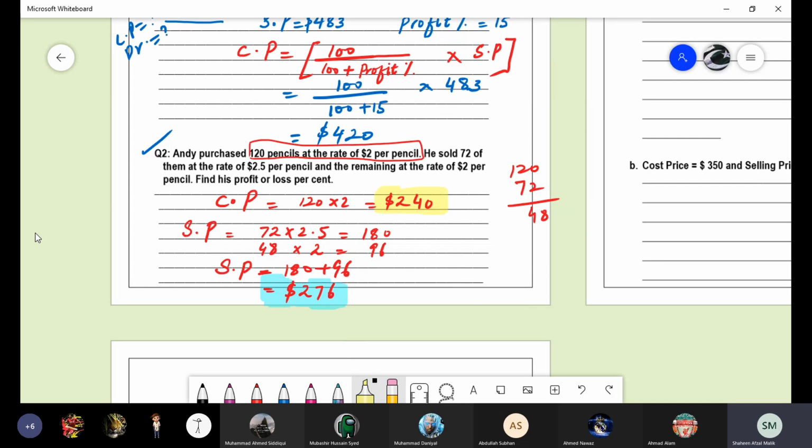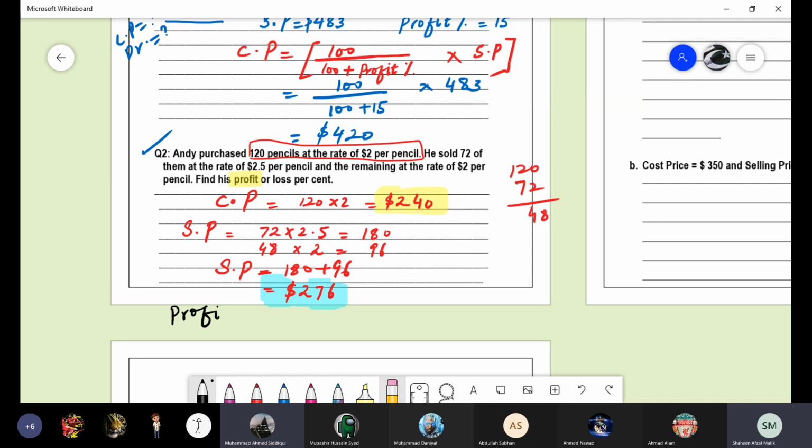Cost is less, selling is more. So which condition is this, profit or loss? Profit. So the question is to find his profit or loss percentage. First of all, we will find out the profit, then we will go for the profit percentage.